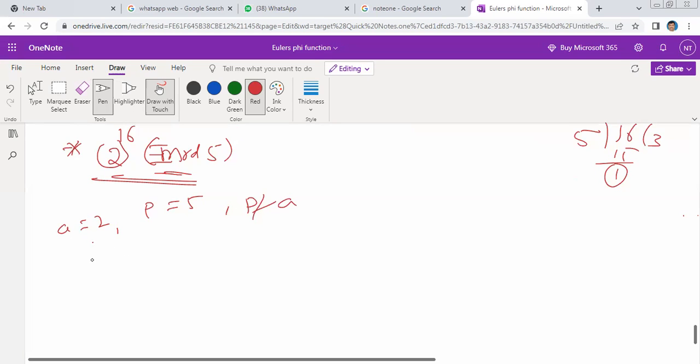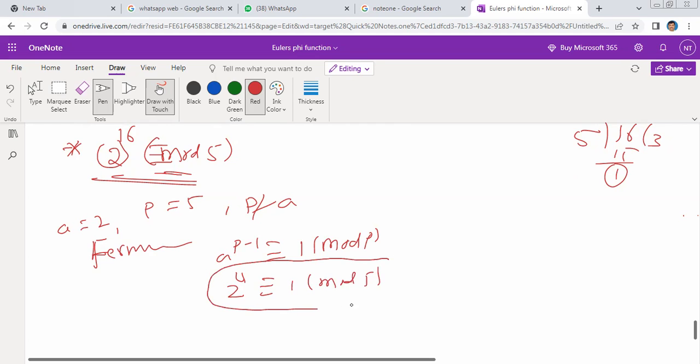Therefore, according to Fermat's theorem, A to the power of P minus 1 is congruent to 1 modulo P. That means 2 power 4 is congruent to 1 modulo 5. But we need 2 power 16.